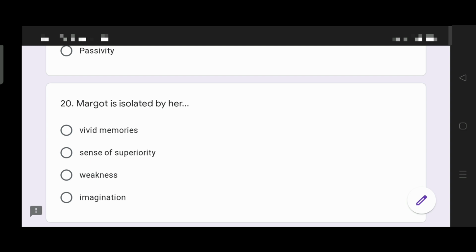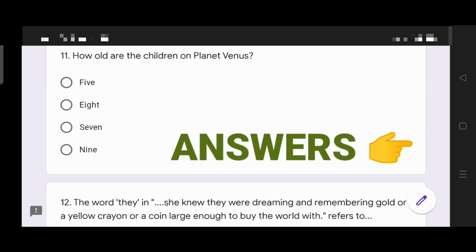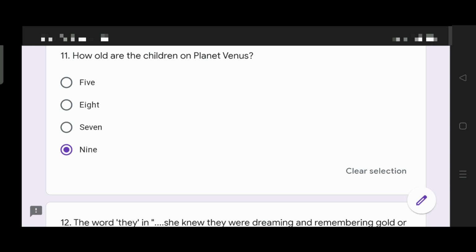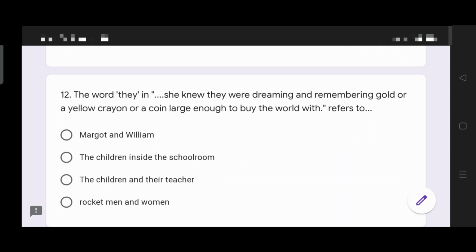Now we are going to discuss the answers. Answer 11. How old are the children on planet Venus? Very, very easy. The last option, 9 years. Question 12. The word "they" in "she knew they were dreaming and remembering gold or a yellow crayon or a coin large enough to buy the world with" refers to the children. The children are now inside the classroom.